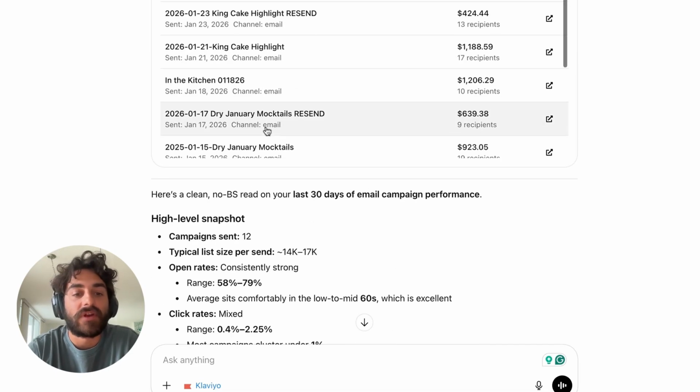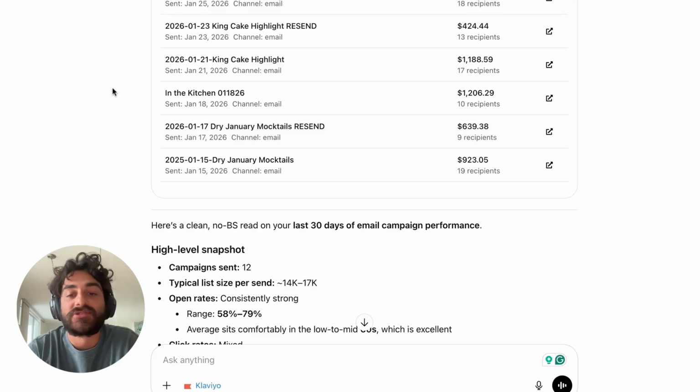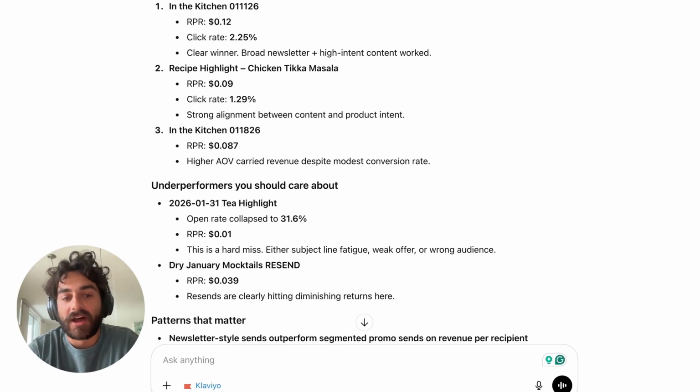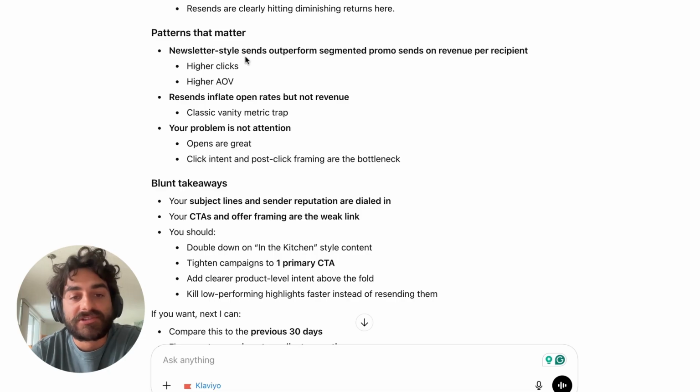If we look at the revenue that derived, it still generated an extra $639. Like, would it be better to not send that campaign? Probably not. So, patterns that matter. Newsletter style sends outperform segmented promo sends on revenue per recipient, higher clicks, higher AOV.